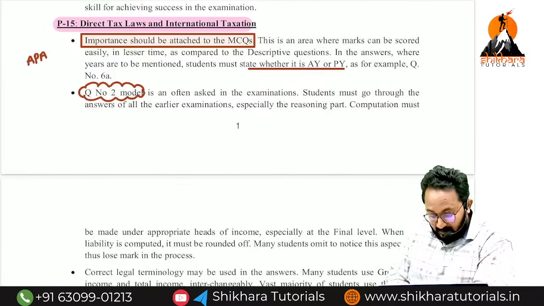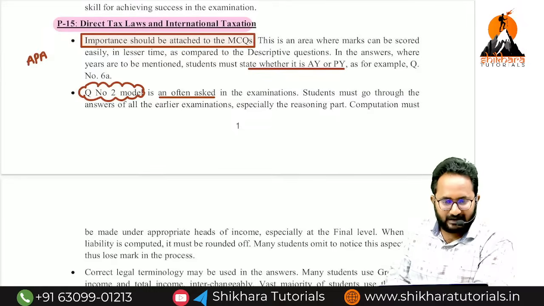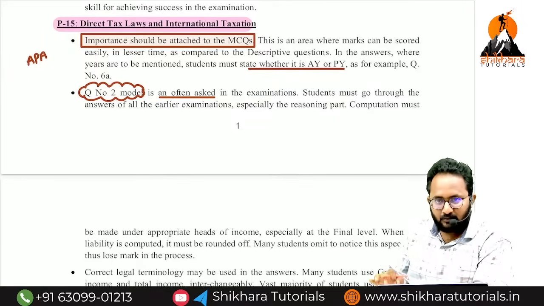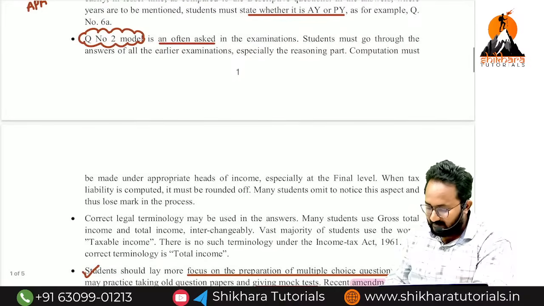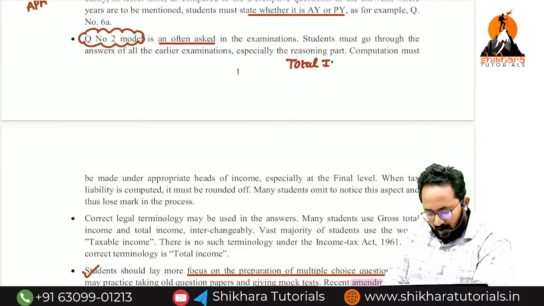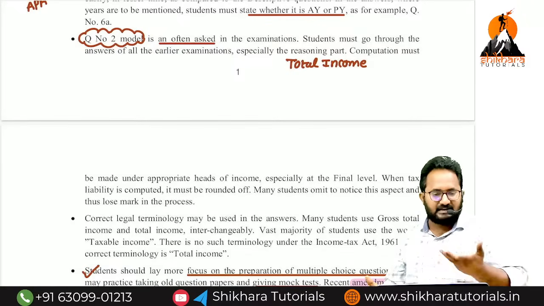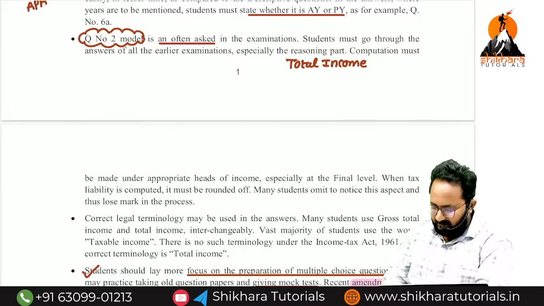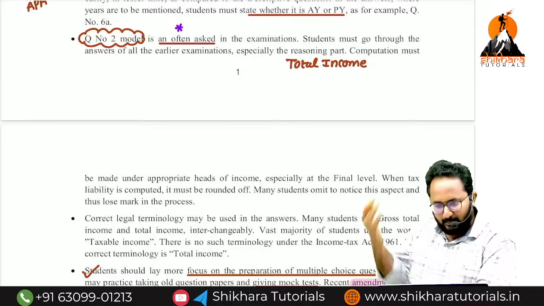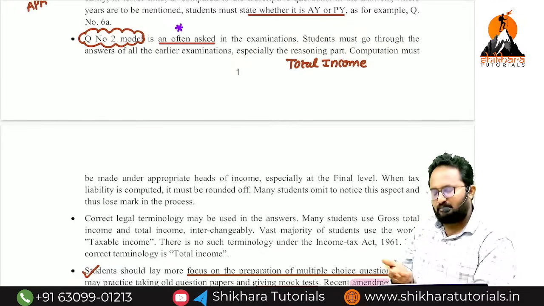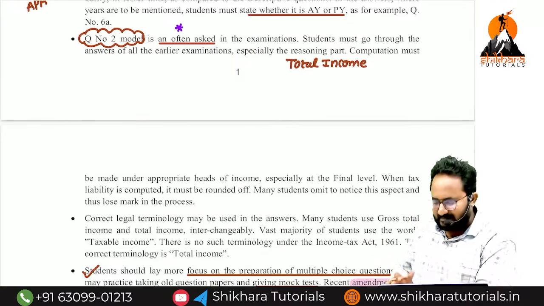Now, question number 2 model. Not mandatorily, but often, not regularly. Question number 2 will be asking about total income. They are not giving you any assurance. Question number 2 is often on total income, PCBP, assessment of various entities. Here only we have clear evidence. Don't depend upon a fixed paper pattern. Clearly they gave the question number 2 model, which they often ask in the exam.